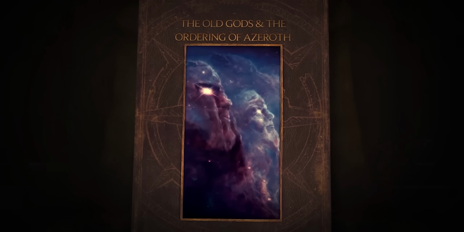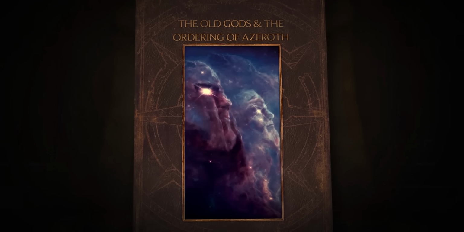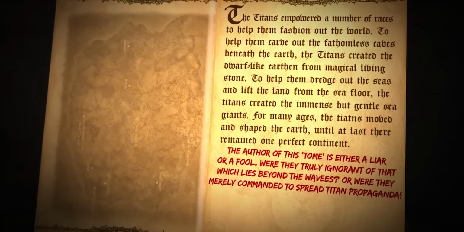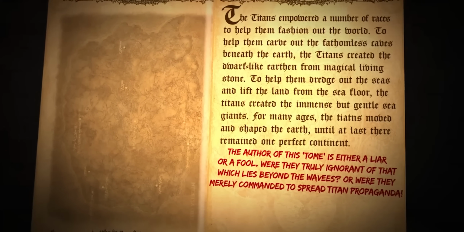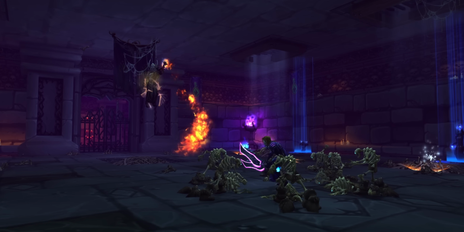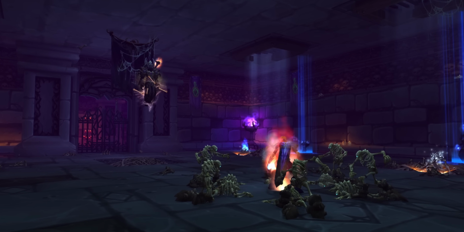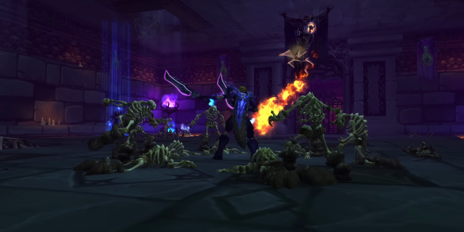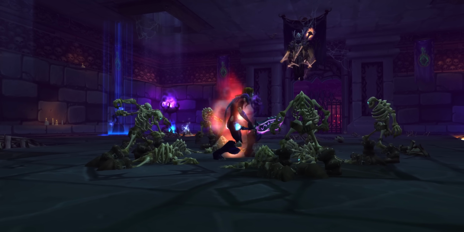And that means that anything that the game itself draws attention to afterwards, like the old gods and the Ordering of Azeroth, should take precedence, because stuff that happens in a new patch is of a higher level of canonicity. That is just how this works. So with that book reappearing, both the annotated version and, by the way I should say, the original version with no annotations but still 5 old gods, that was actually added into the Scholomance revamp that Blizzard shipped in 10.1.5. So because of that, I think we can assume that this in-game book is definitely part of the writer's plans.